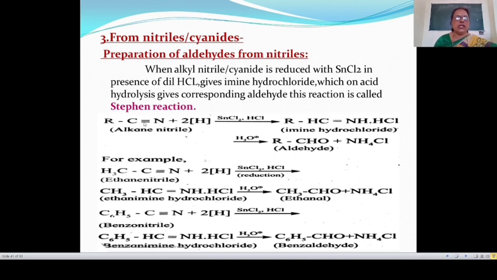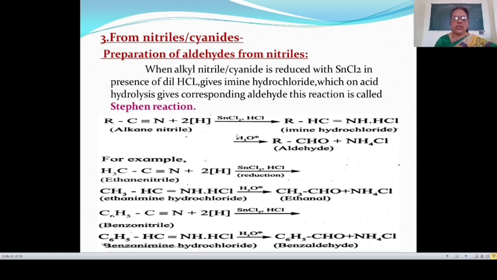In this reaction, the triple bond is converted to a double bond, and one hydrogen atom is bonded to this carbon atom to give RCH. Then another hydrogen atom is attached to this nitrogen atom to give NH, meaning RCH double bond NH, and with HCl this gives RCH double bond NH·HCl. This is known as imine hydrochloride. Then this imine hydrochloride undergoes acid hydrolysis.